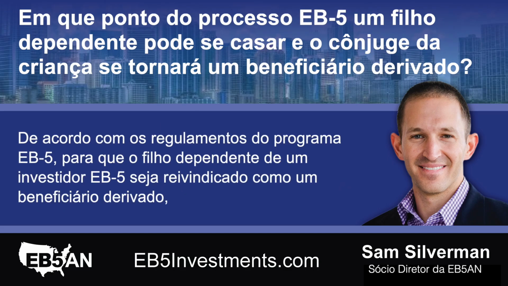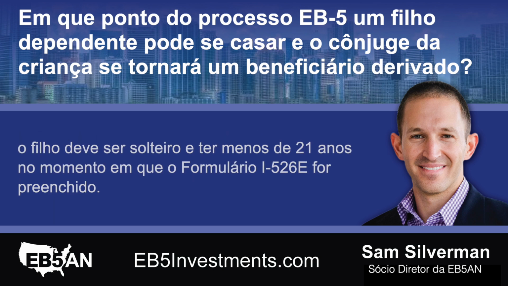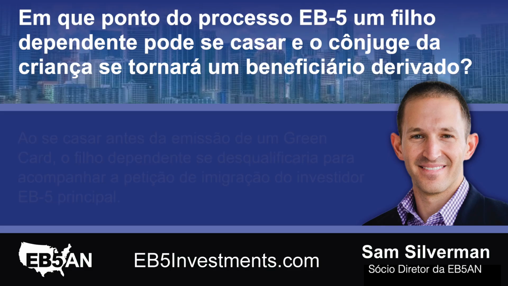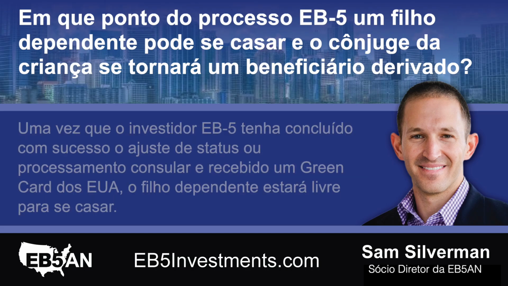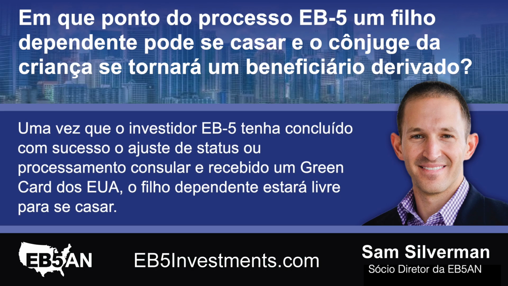In accordance with the regulations of the EB-5 program, for the dependent child of an EB-5 investor to be claimed as a derivative, the child must be unmarried and under the age of 21 at the time Form I-526E is filed. By marrying before a green card is issued, the dependent child would disqualify themselves from accompanying the primary EB-5 investor's immigration petition. Once the EB-5 investor has successfully completed adjustment of status or consular processing and been issued a U.S. green card, the dependent child will be free to marry.